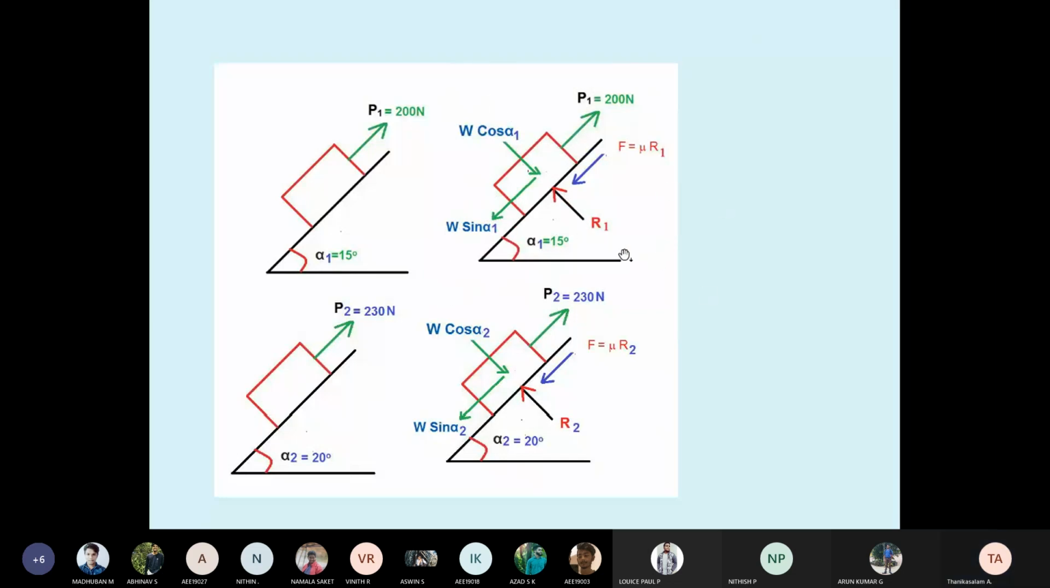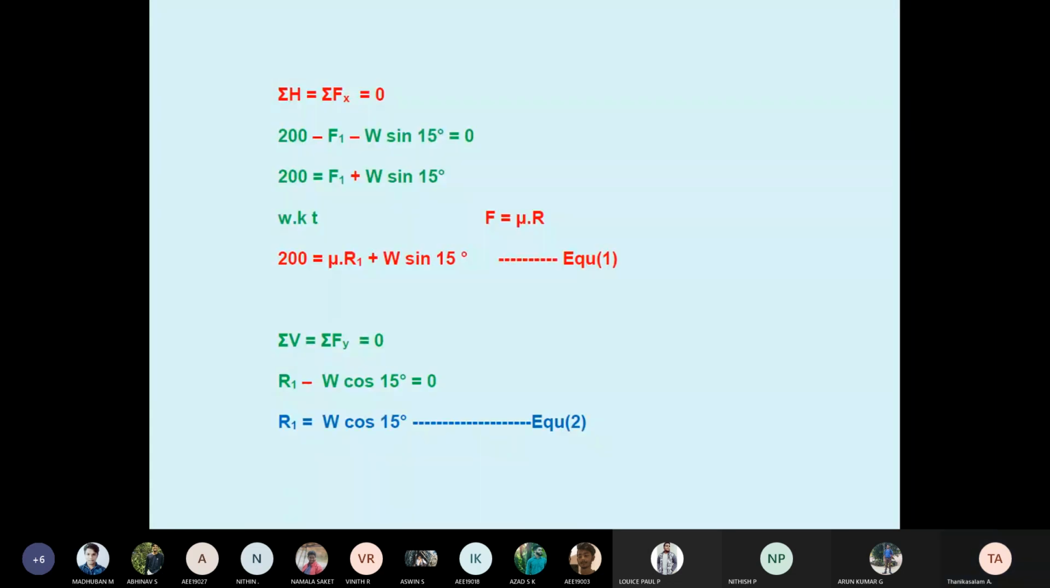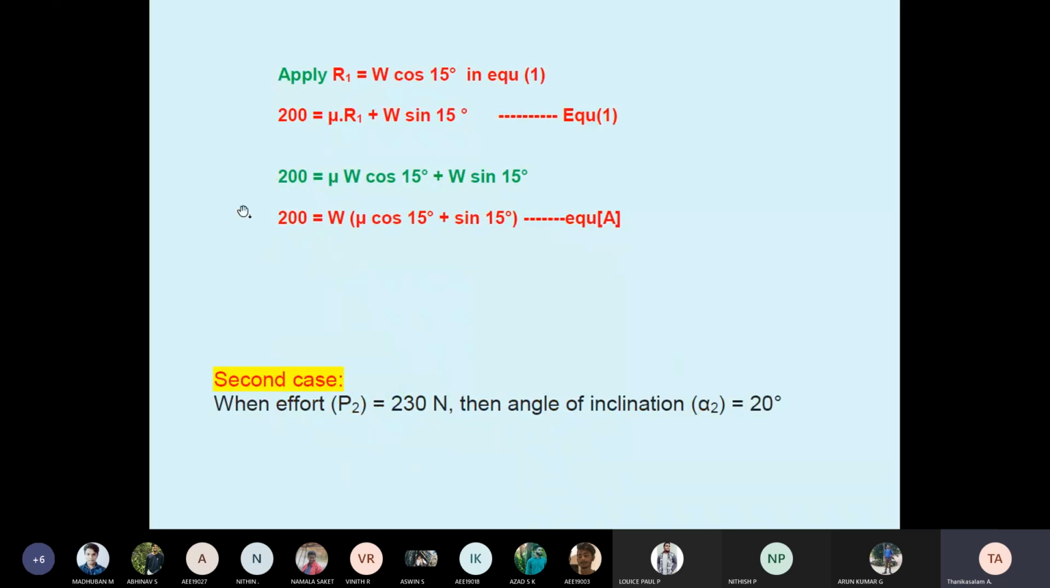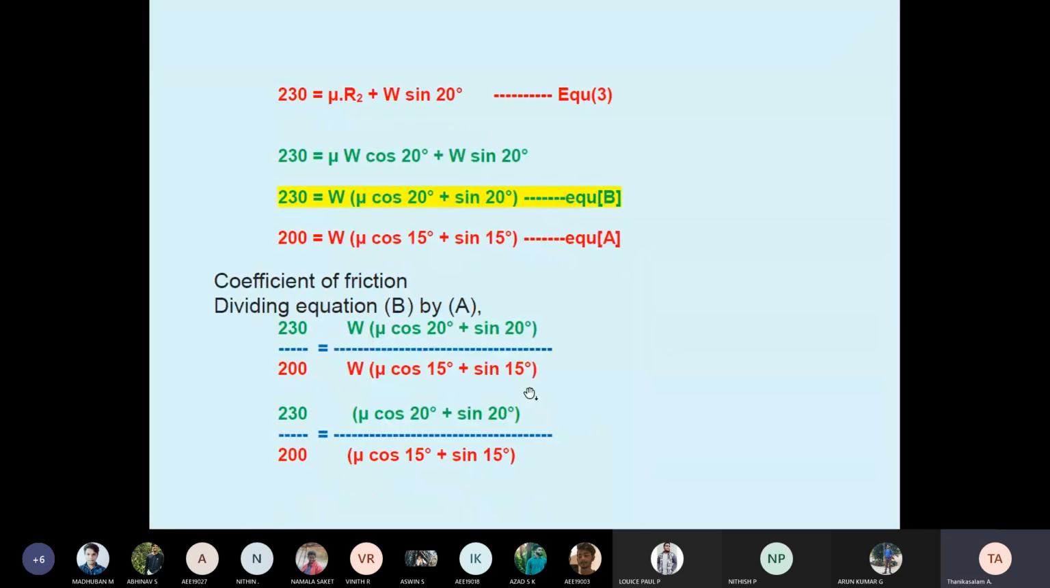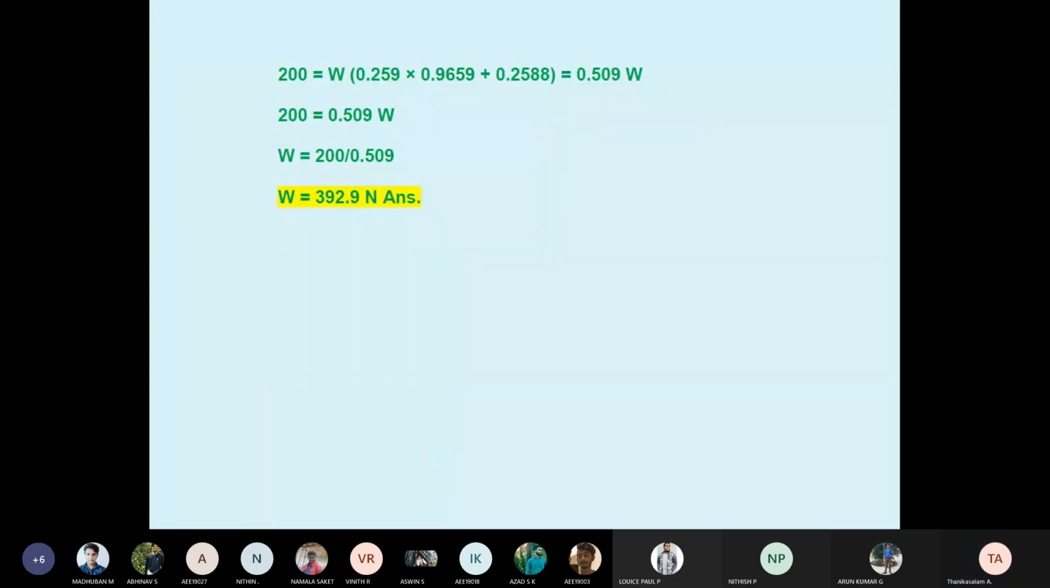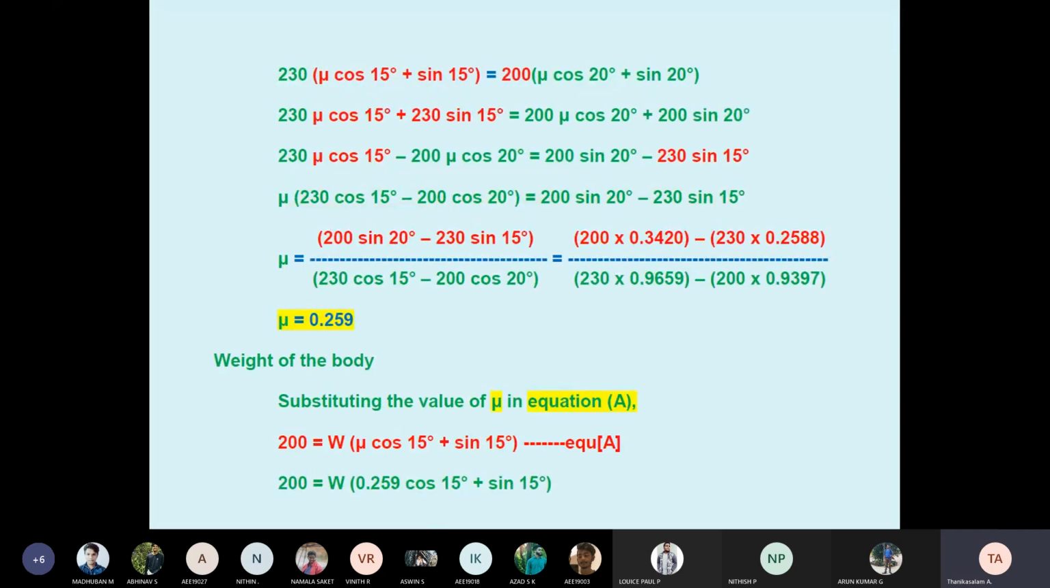Then the reaction is upward. Your body is moving upward, as they mentioned. The friction is downward. The same condition here also: body moving upward, but 230 Newton, friction downward. So for case 1 you resolve, apply summation H equals 0 and summation V equals 0, and apply everything. You will get equation A. Equation B is case 2, and the equation B is formed. So today we solved the inclined block plane sums, 2 sums we solved.